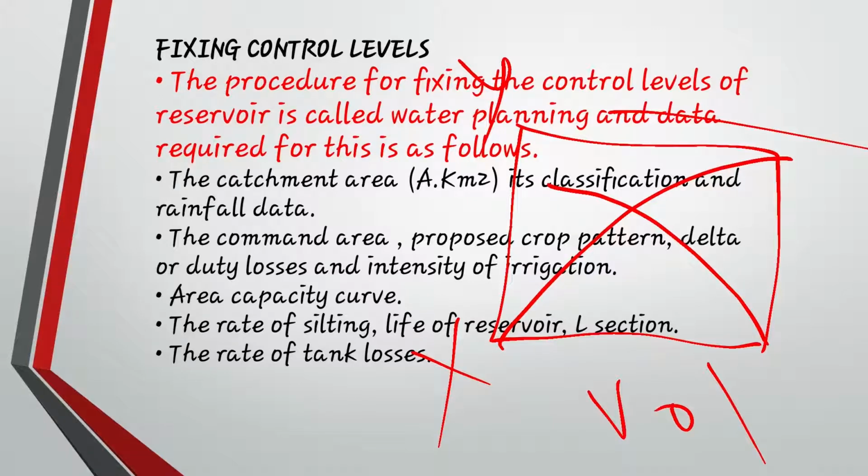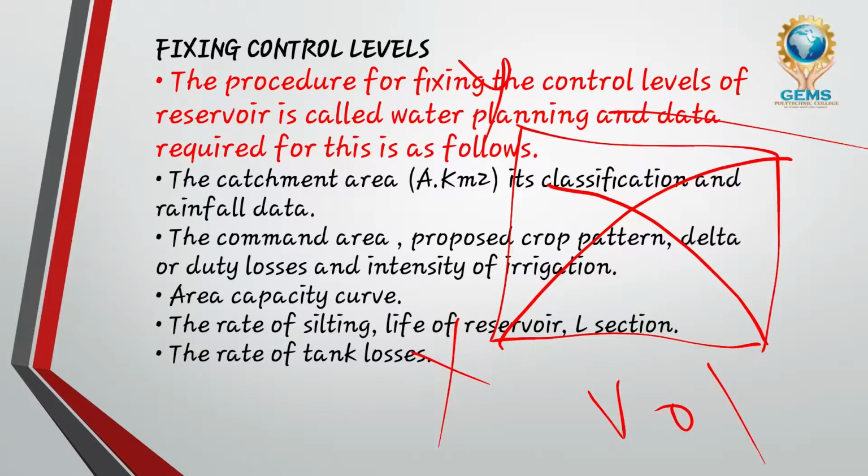Okay, next is life of reservoir. What is the life of reservoir? The span of the reservoir should be such that it does not fail for any cause. Okay, next is L section, meaning the longitudinal section should be maintained. Next is the rate of tank losses, how much water is being lost without opening the dam, how much water is being passed from the upstream side to the downstream side, that should also be kept in mind.